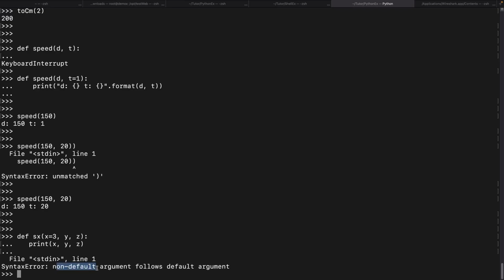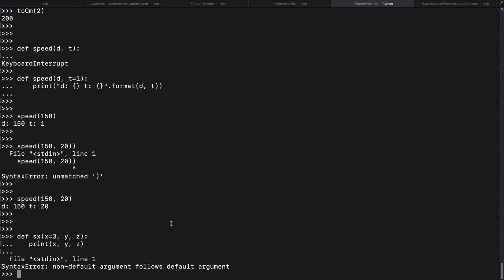Non-default arguments come before the default arguments, which means you should define non-default parameters first, and then the default arguments. That is the rule we need to remember.